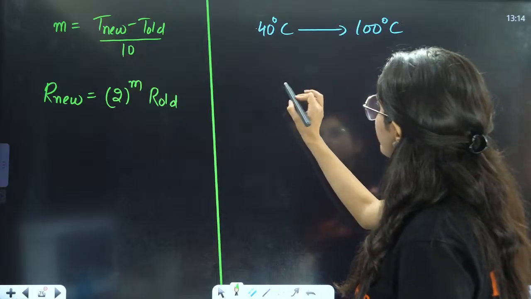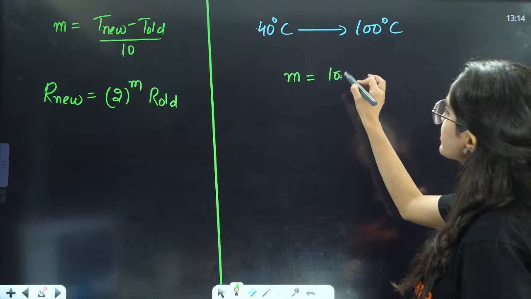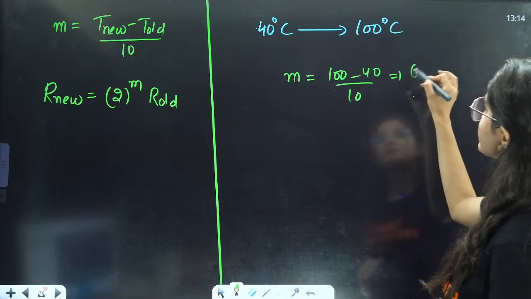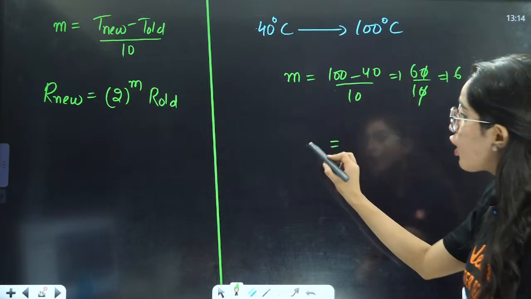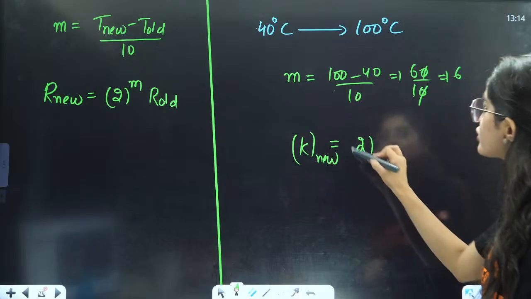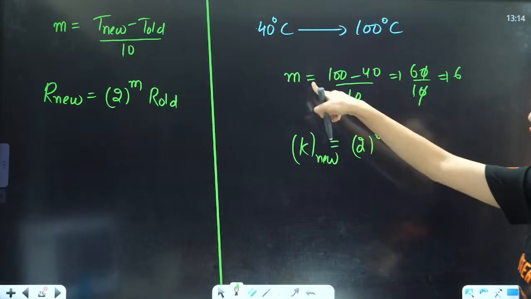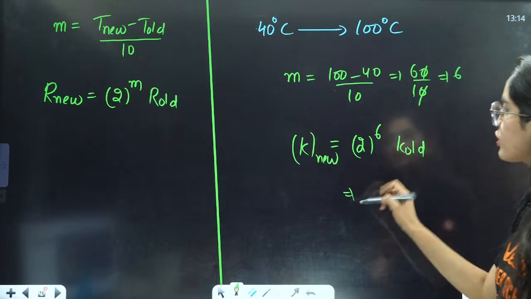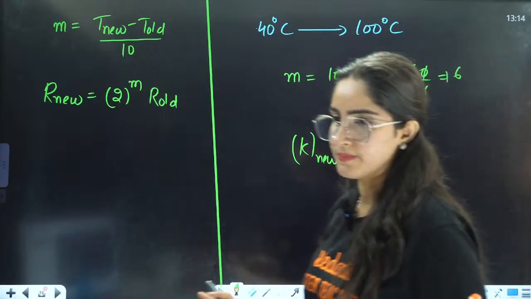New rate constant will be equal to, first you should find the value of m. m is final temperature minus initial temperature divided by 10. That means 60 divided by 10, that is 6. Now, your new rate constant is equal to 2 raised to power m of the old one, right? So, it will be 2 raised to power 6 of old, right? So, that will be your answer.